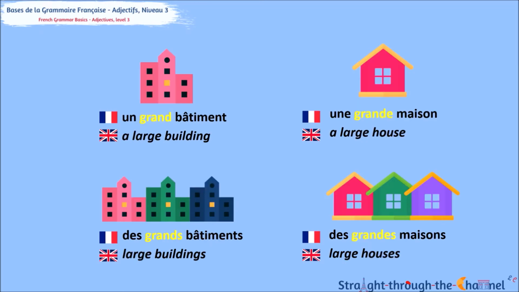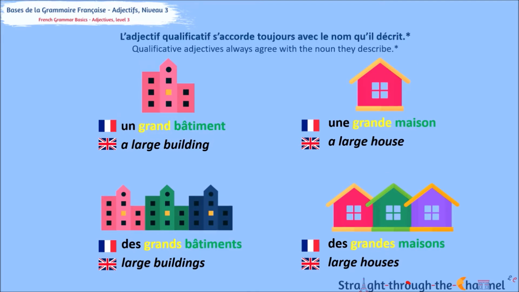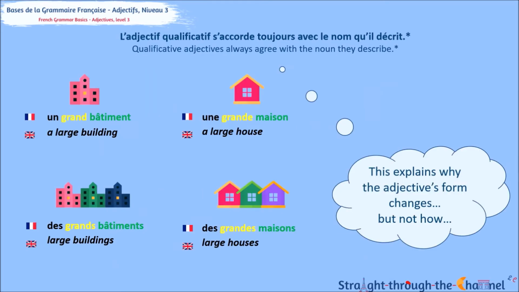If we have a look at these examples, we can notice that the qualificative adjective changes form depending on the noun. From there, we can deduce that qualificative adjectives always agree with the noun they describe. And yes, there is an asterisk here, as I will go back to extend on that rule later on. For now, how do we know how to change the adjective?